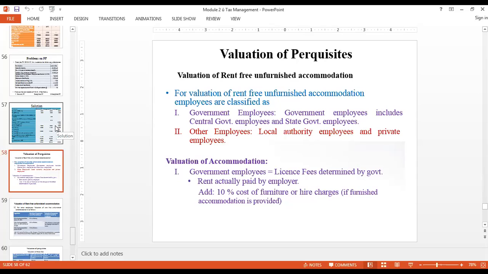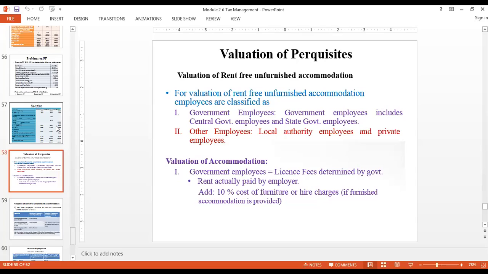The first important benefit given as a perquisite is definitely a rent-free, unfurnished accommodation. People who get transferred and who are staying at a separate location, usually their employer gives them a house to live in. Now there are two types of residential accommodations. In fact, three. Now what are those three? I'll just let you know.